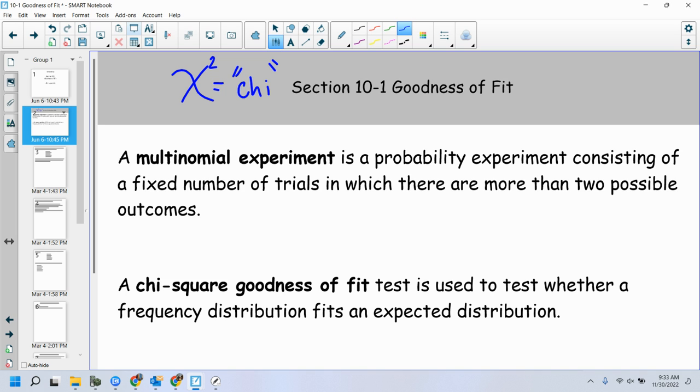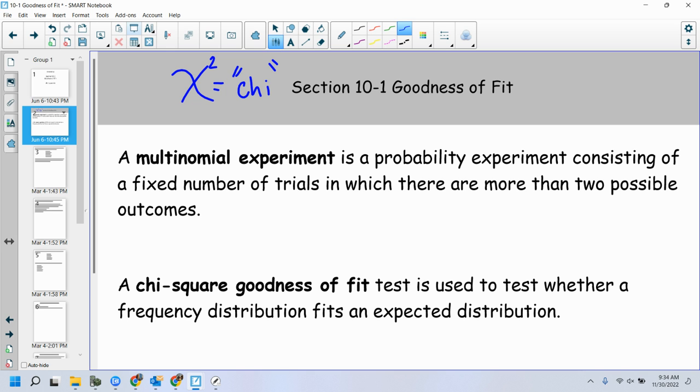We have an expected value, one that we believe is going to happen based on some prior knowledge about our population. Then we run a frequency distribution, and we use this chi-square goodness of fit test to say, is that frequency distribution a true representation of our population?